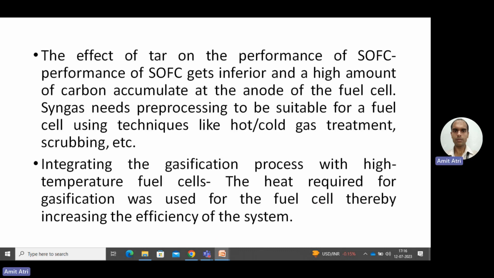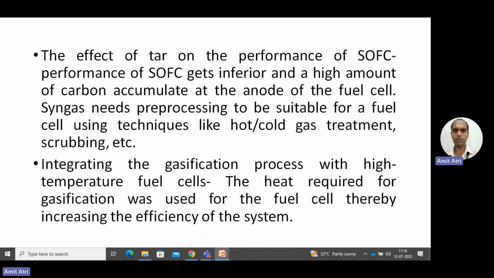Now, the effect of tar on the performance of the solid oxide fuel cell. Tar is present if the input fuel gas is not pure, so we need to remove the tar. What is the effect? The performance of the SOFC gets inferior, and a high amount of carbon accumulates at the anode.